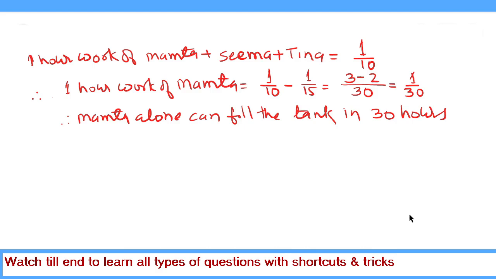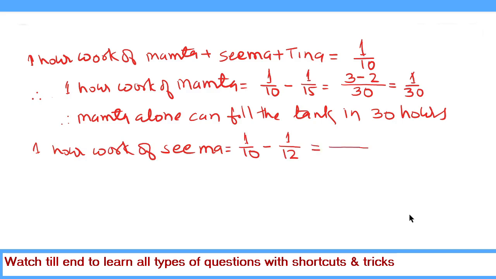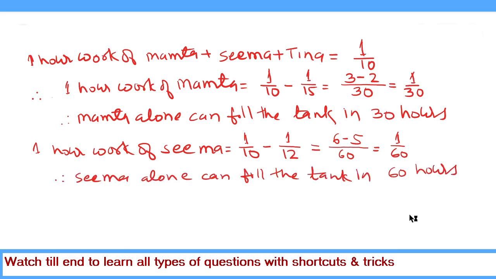Similarly, 1 hour work of Seema is equal to 1 upon 10 minus 1 upon 12. The LCM of 10 and 12 is equal to 60. So 10 times 6 is 60, so we put 6, and 12 times 5 is equal to 60, so we put 5. 6 minus 5 is equal to 1. This is 1 upon 60. Therefore, the reciprocal of this is the number of hours in which Seema alone can do the work or fill the tank. Therefore, Seema alone can fill the tank in 60 hours.